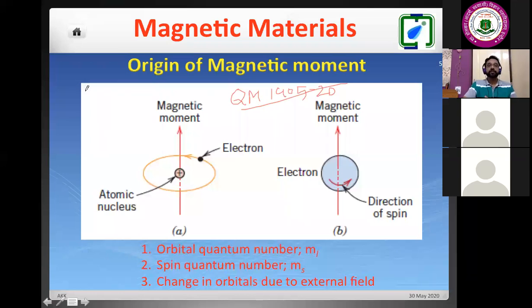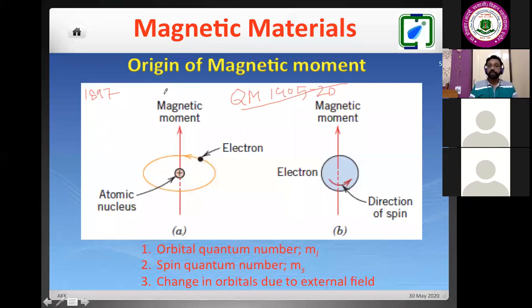The electron was discovered in 1897 by J.J. Thomson, just before the development of quantum mechanics. So the origin of magnetic moments of solid materials or any bar magnet is basically the magnetic moment of the electron spin. This is the fundamental physics of nanomagnets.